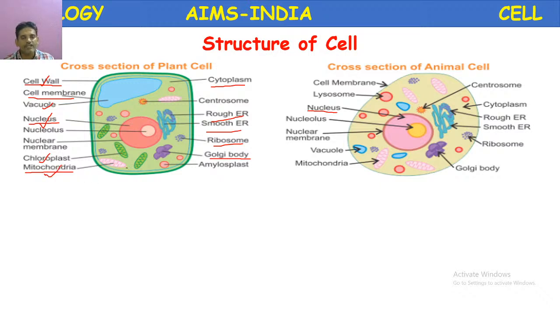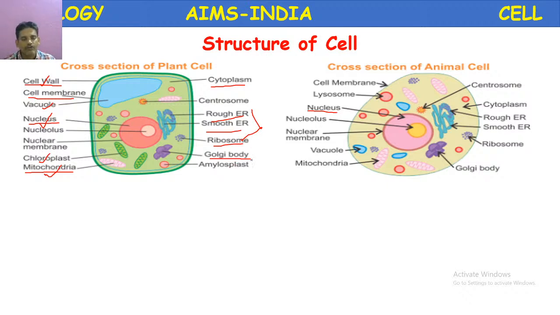Mitochondria. It is present both in plant cell and animal cell. It is called the powerhouse of the cell, which is involved in respiration. Next, endoplasmic reticulum. There are two endoplasmic reticulums, rough and smooth. The main function is protein synthesis and secretion of lipids. Ribosome. Ribosomes are also present both in plant cell and animal cell. The main function is protein synthesis.